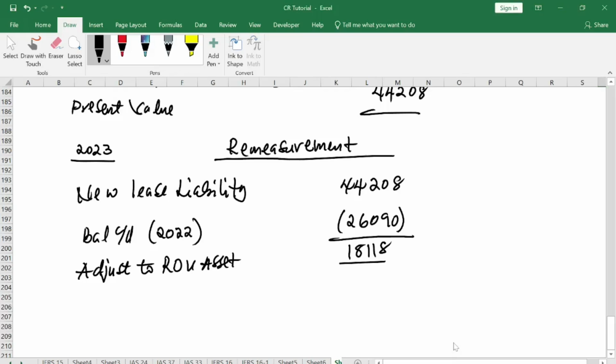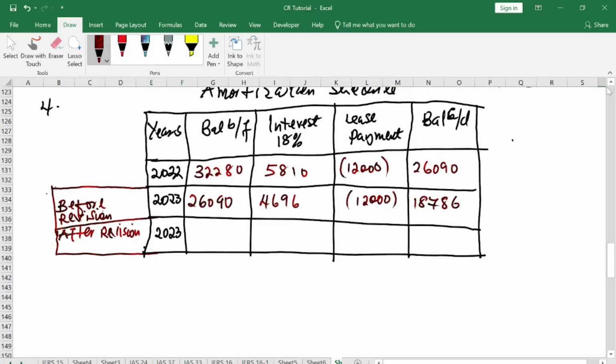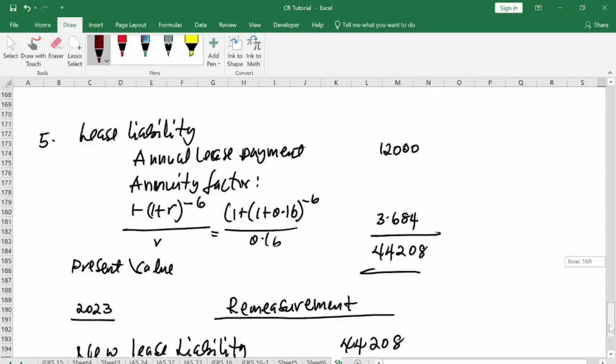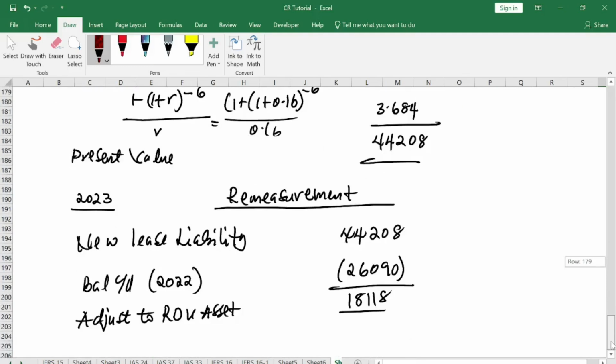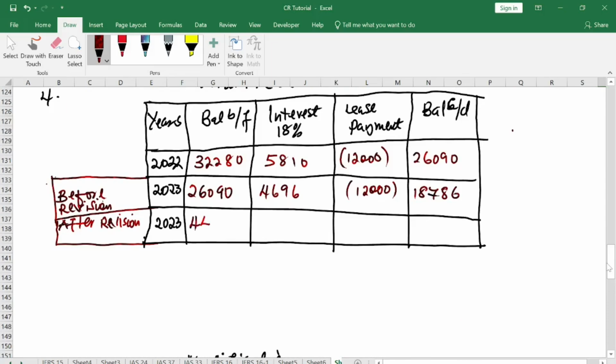Okay. So now that we've had all that we wanted, what do we do next? We can now prepare our after revision. So after revision 2023, our lease liability will be the new lease liability that we have prepared, which is 44208.